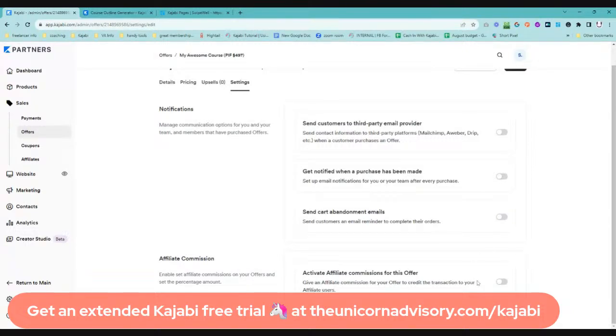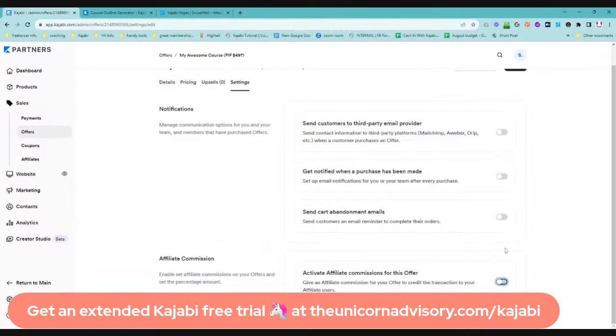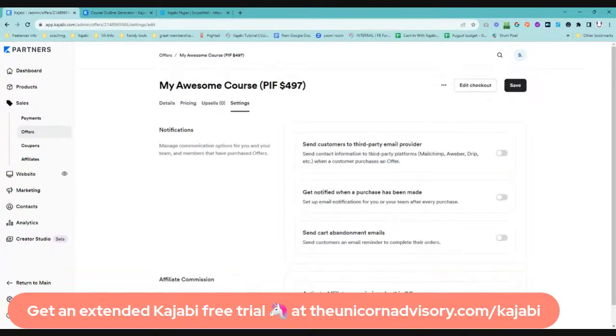And if you're on the Growth plan or the Pro plan, you can even offer affiliate commission, and you can set a commission percentage per offer. So different offers can have different affiliate commission percentages, which is really helpful. Like for my coaching, I offer 10% commission, but for my actual digital product courses where there is no me element to it, I offer a much higher percentage. You can set that by offer, which is really helpful.